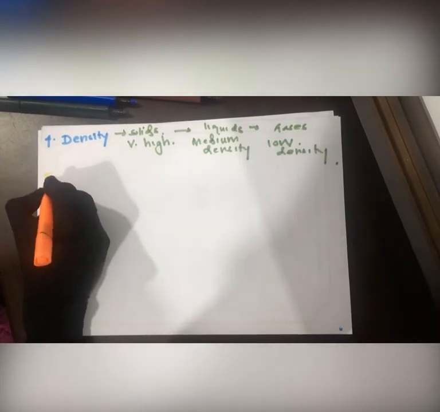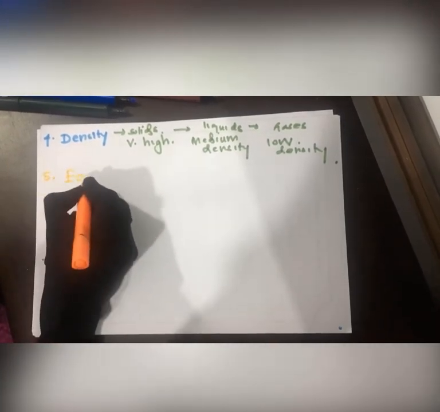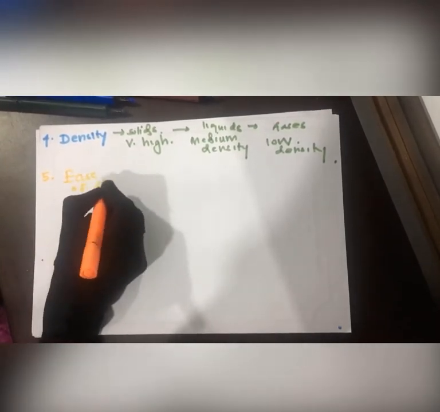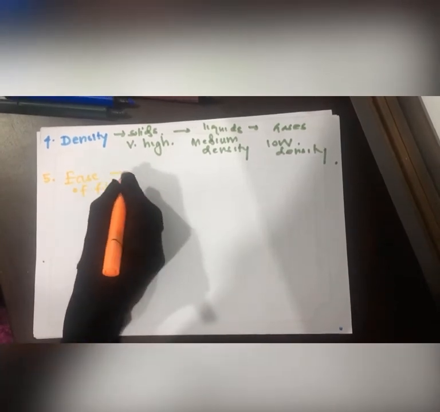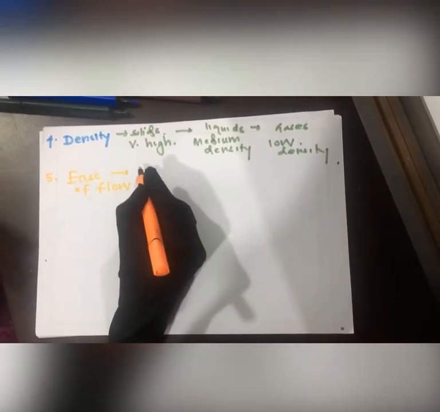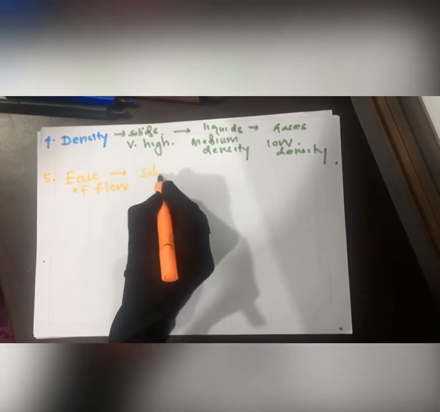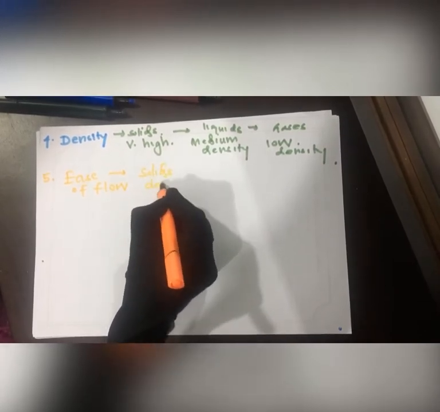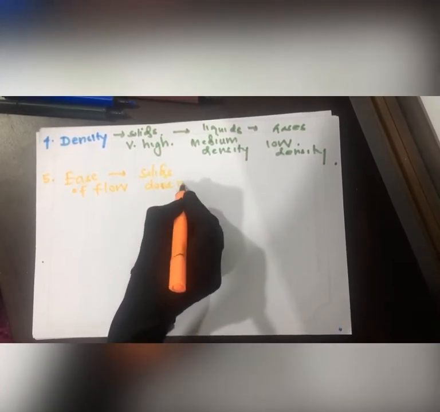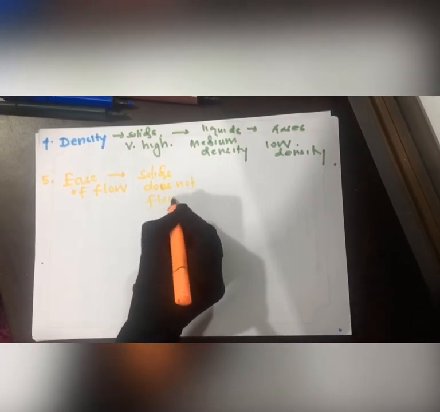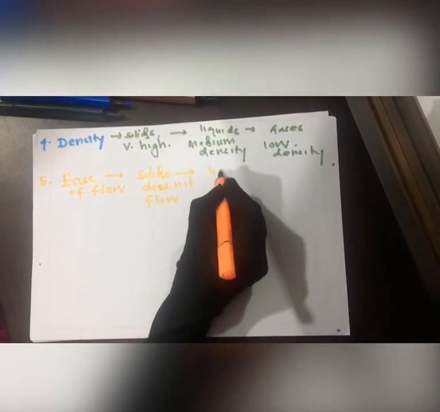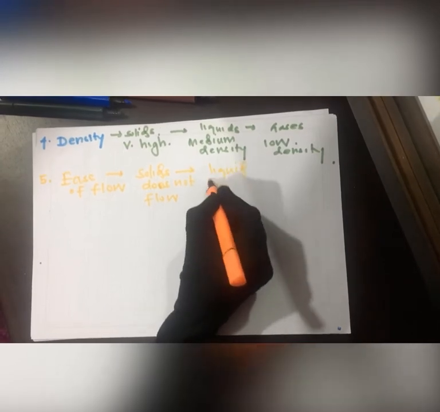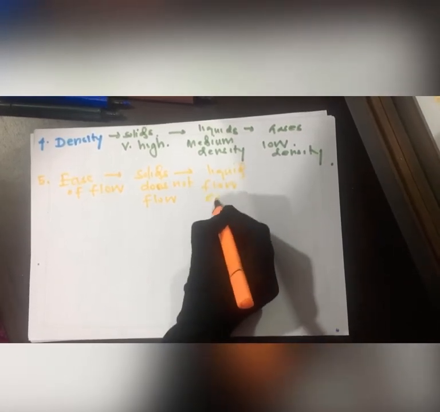Now the fifth property is about the ease of flow. Solid does not flow. Liquid flows easily.